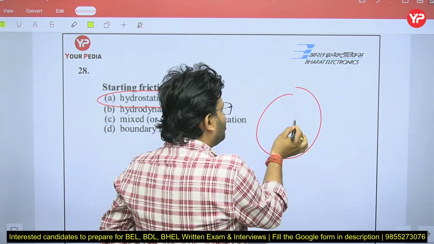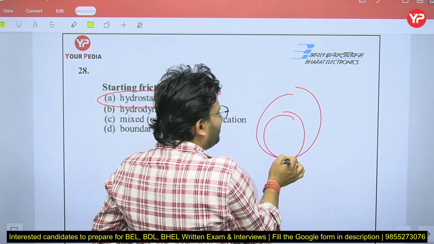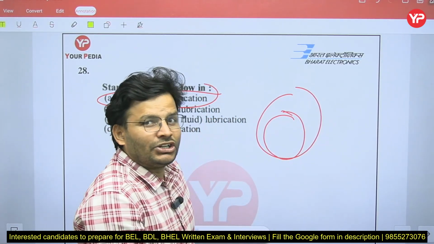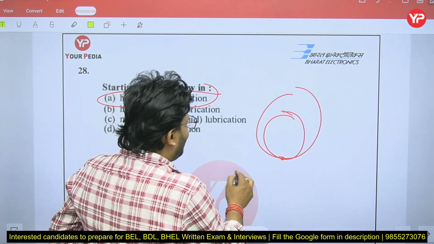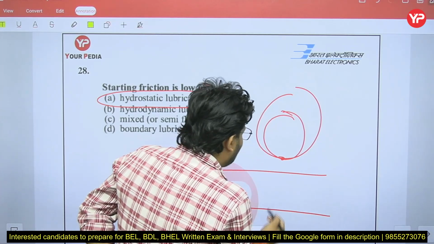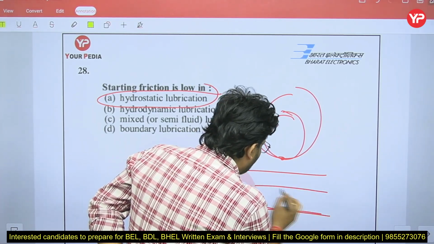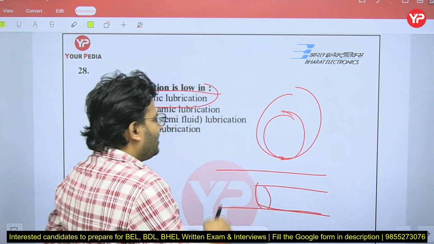This is just a cross section I am going to show you. So there will be metal to metal contact in the hydrodynamic bearing, right? So with metal to metal contact, which friction can be there? If you want the side view, it will be something like that. That is their cross section view.